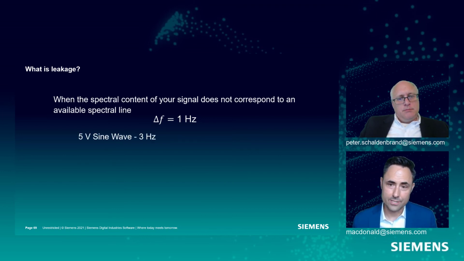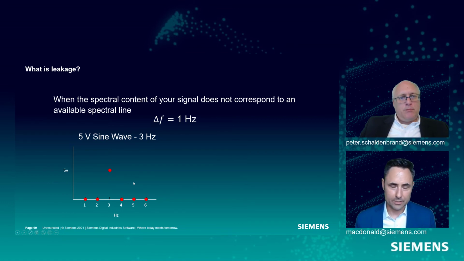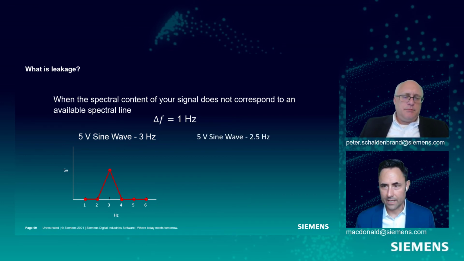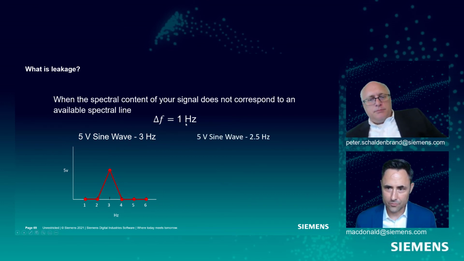He thinks this is going to get him out of all his problems. Well, bad news is he's going to be trying to measure a couple different signals. The first one's going to come out pretty easily. He's got a 5-volt sine wave at 3 Hertz. He's got a spectral line right at 3 Hertz, and so this is going to be his frequency spectrum, right? Typically, we like to connect these answers with straight lines, and so we would get 5 volts right at 3 Hertz, and this would be perfect, right? No leakage here.